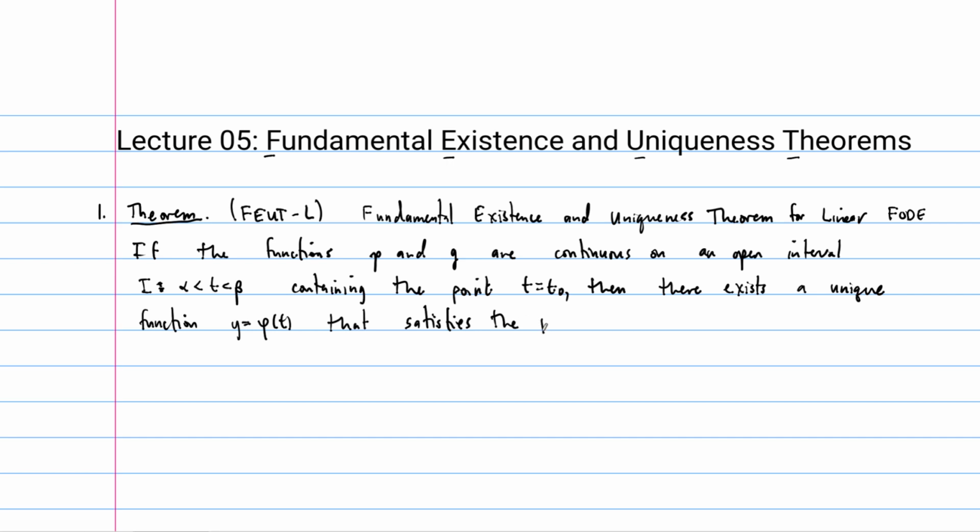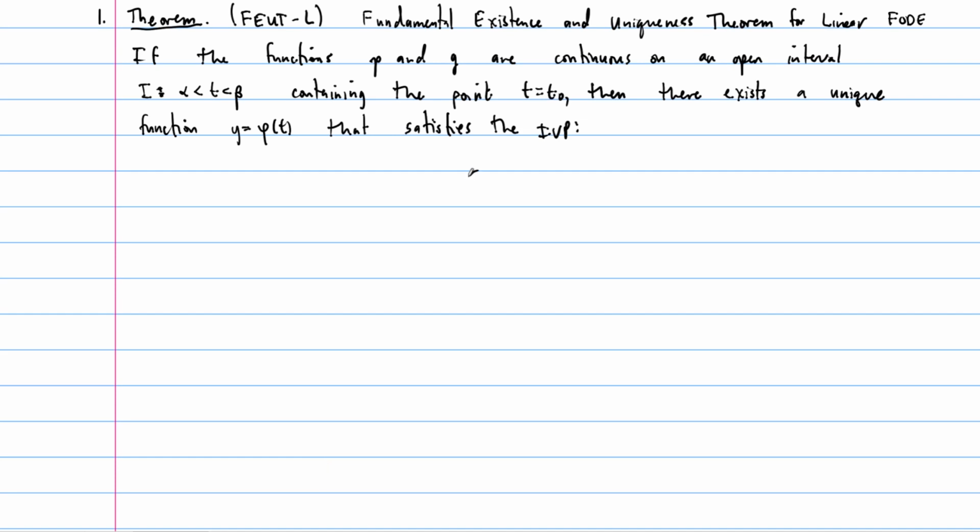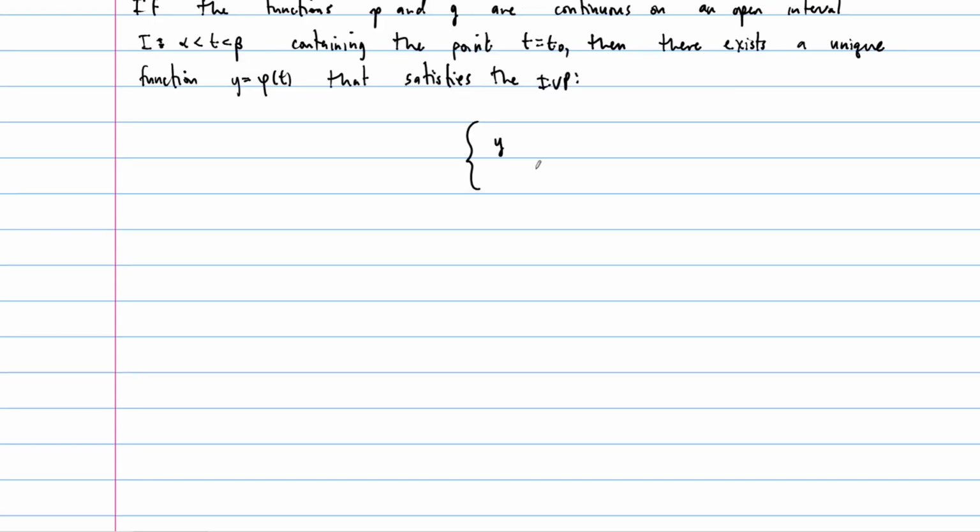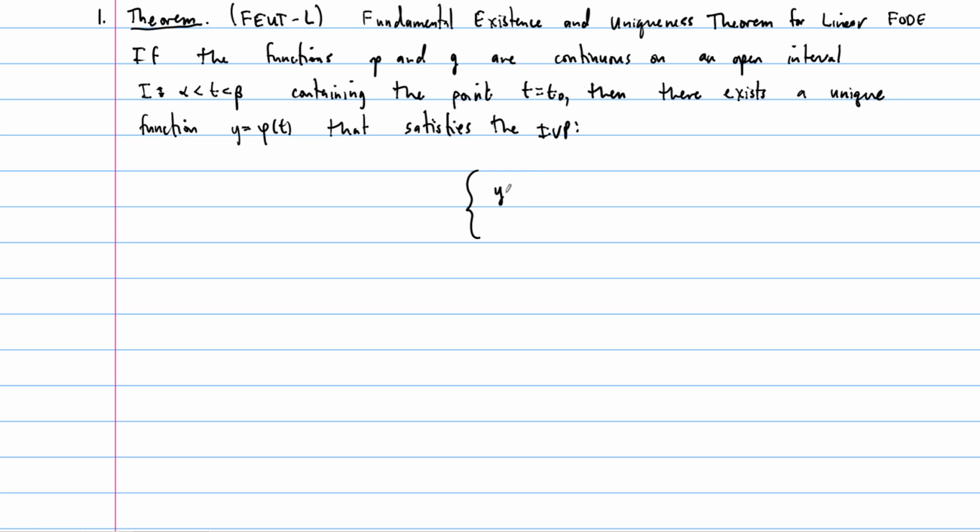Alright, and the initial value problem is going to be just this. So it's a linear equation. So that's where the p and the g come from, right? So the differential equation in the initial value problem is going to be linear. It's going to be y prime plus p of t y equals g of t. So there's our linear first order differential equation, and the initial value is just y of t naught is equal to any value y naught. So that's very interesting, right? It's equal to any value y naught. So this right here is our fundamental existence and uniqueness theorem for linear first-order differential equations.